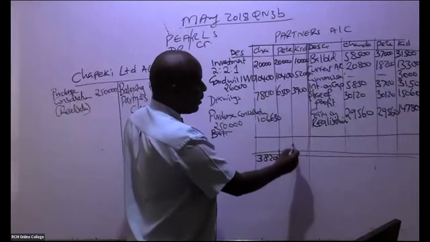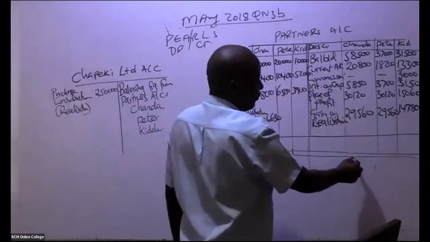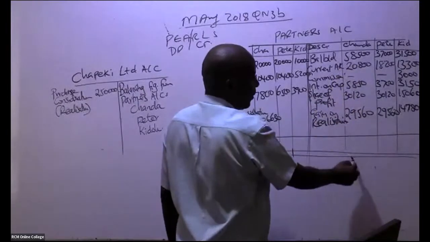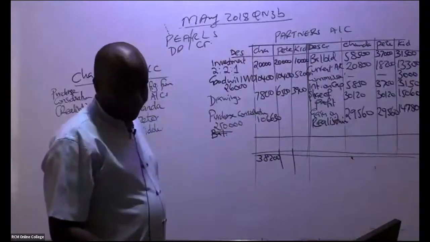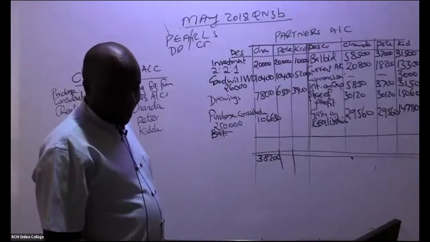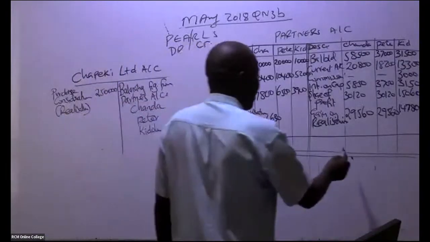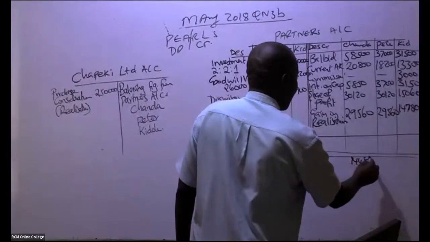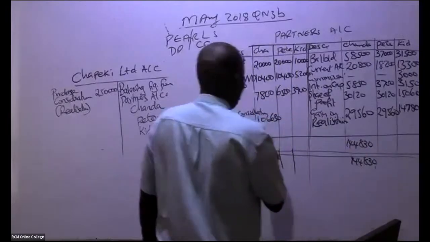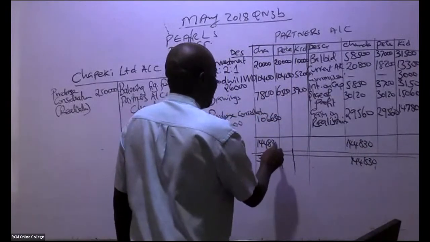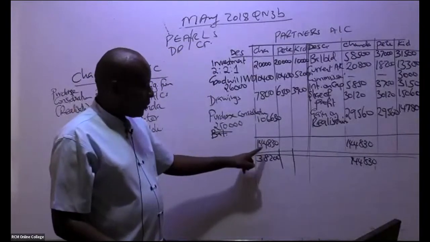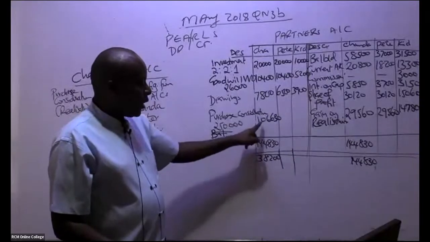How about this first ninja here? How much do we have when you add this and this? We have 144,830. So this 144,830 is bigger. So you subtract. You take this minus 38,200. Will we get this balancing figure?